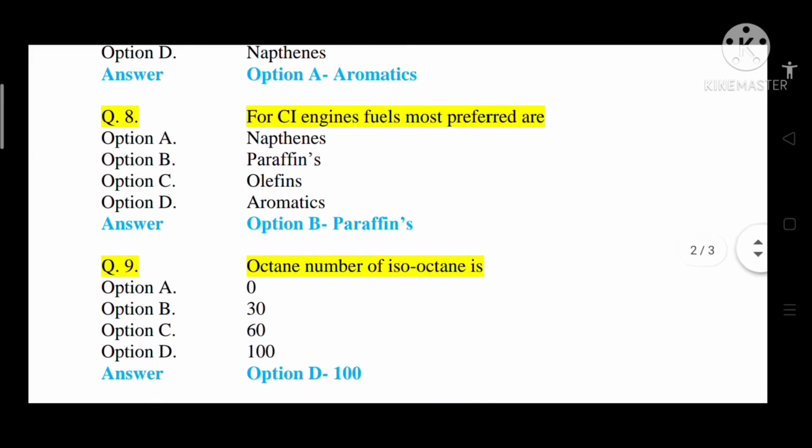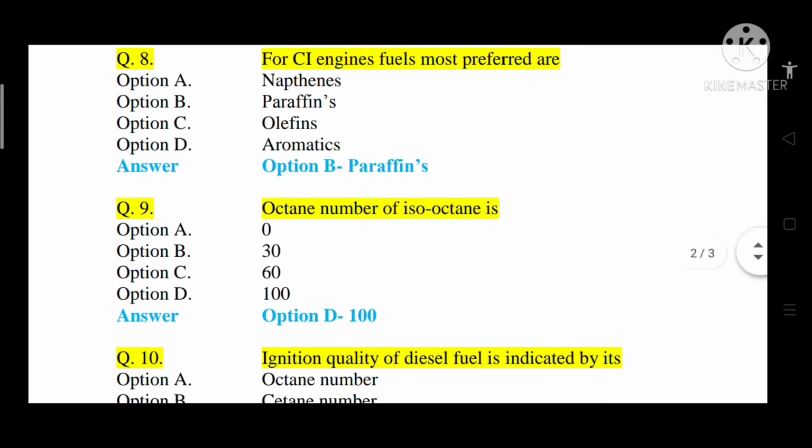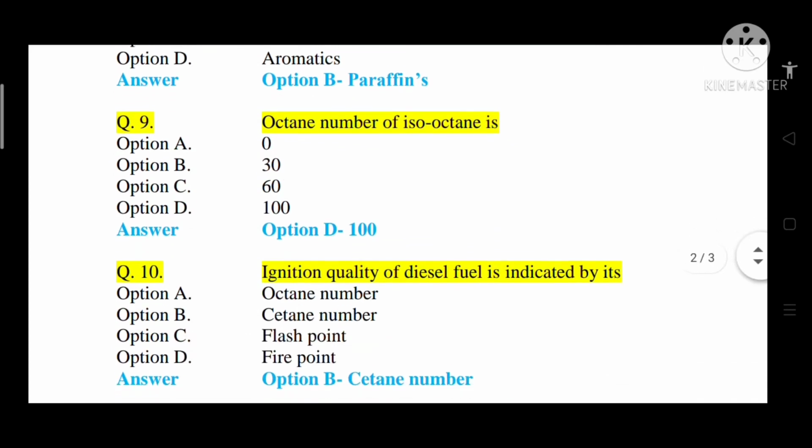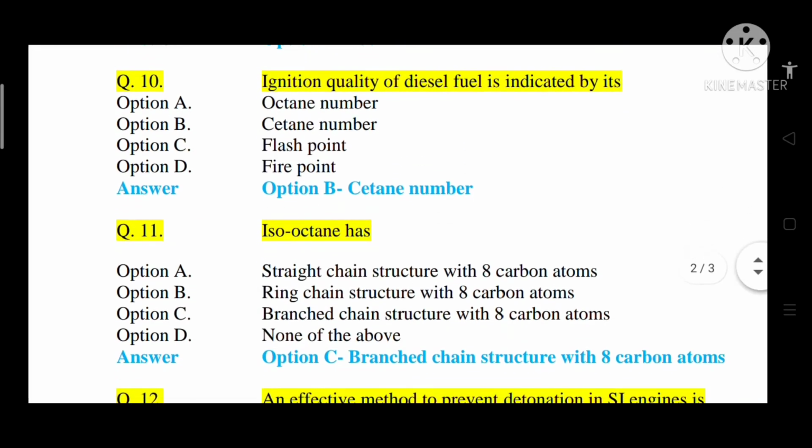Question number 9. Octane number of isooctane is option A 0, option B 30, option C 60, option D 100. So the correct answer is option D, that is 100. Question number 10. Ignition quality of diesel fuel is indicated by its option A octane number, option B cetane number, option C flash point, option D fire point. So the correct answer is option B, that is cetane number. Octane numbers are used for petrol engines.